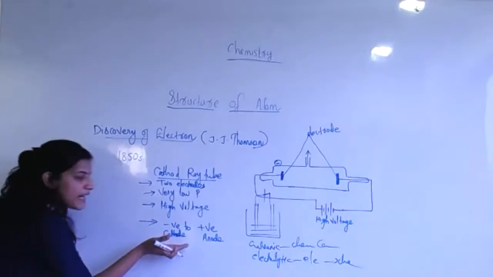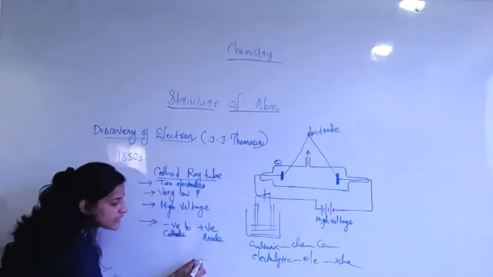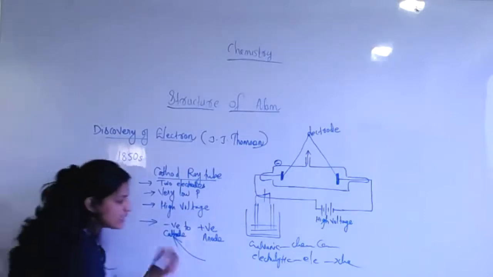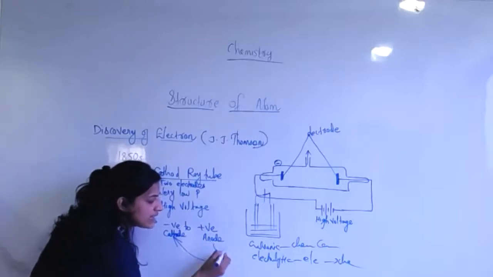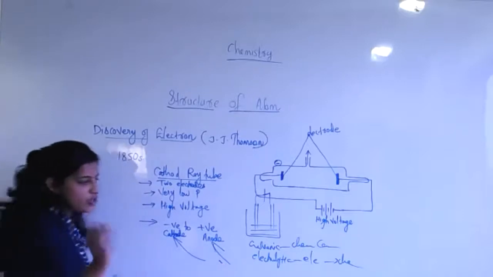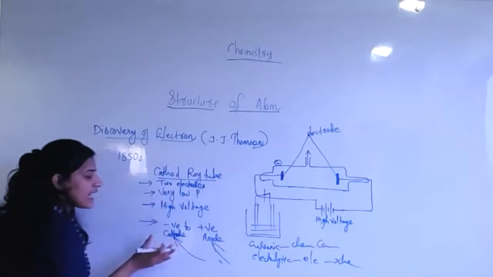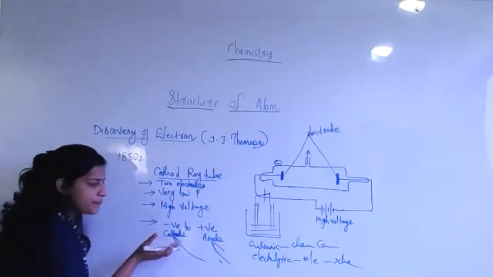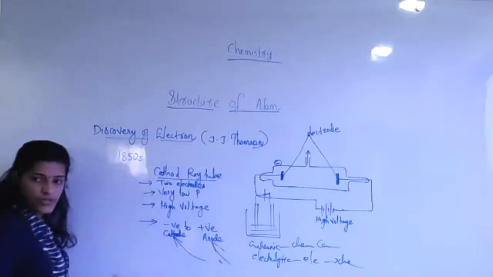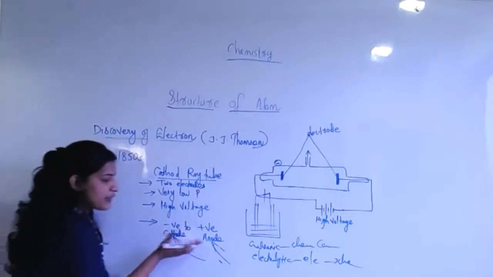Depending upon the charge, the cathode is negative, so positively charged ions will be attracted towards the cathode. The anode is positive, so negatively charged ions will be attracted towards it. This depends upon the two types of cells. In electrolytic cells, the cathode is negative and the anode is positive. In a galvanic cell, it is the opposite. So depending upon the situation, we can convert it.